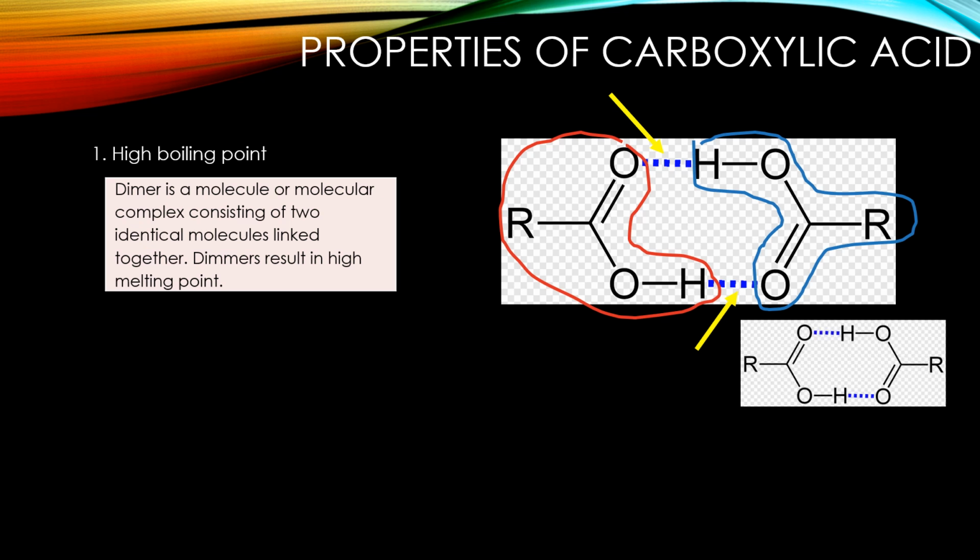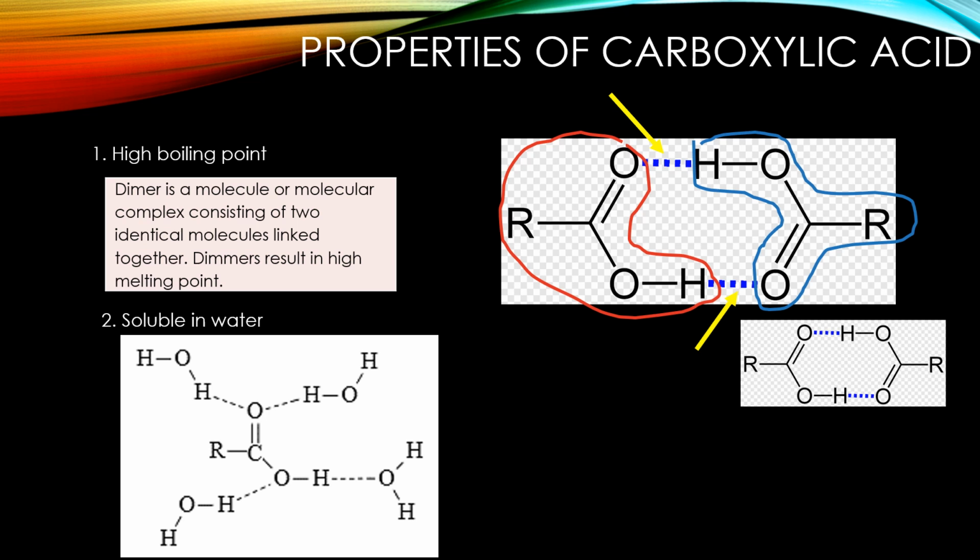Second property, they are soluble in water because of their ability to form hydrogen bonding with water molecules. So this is the structure of the carboxylic acid. Notice how the oxygen and hydrogen of water are having hydrogen bonds here. Similarly, the oxygen is forming another hydrogen bond with another water molecule.